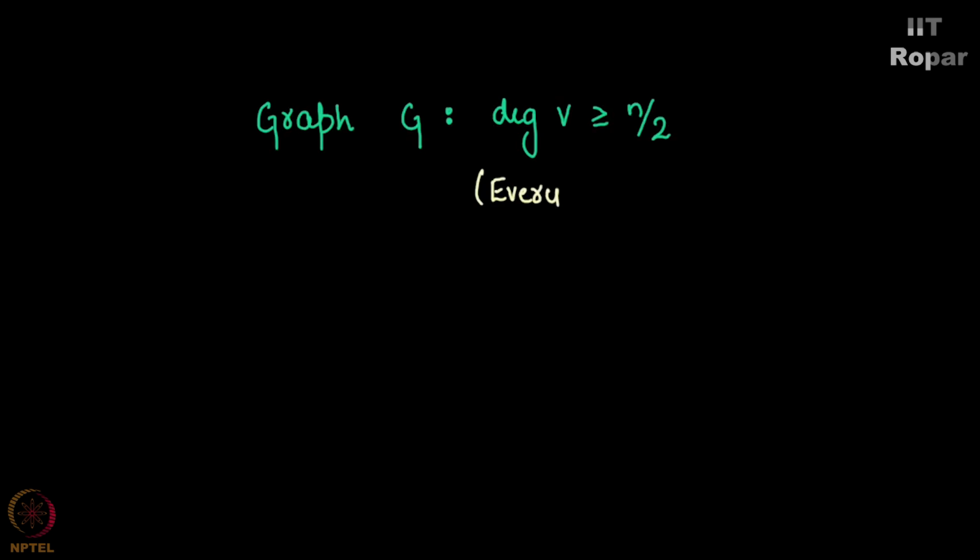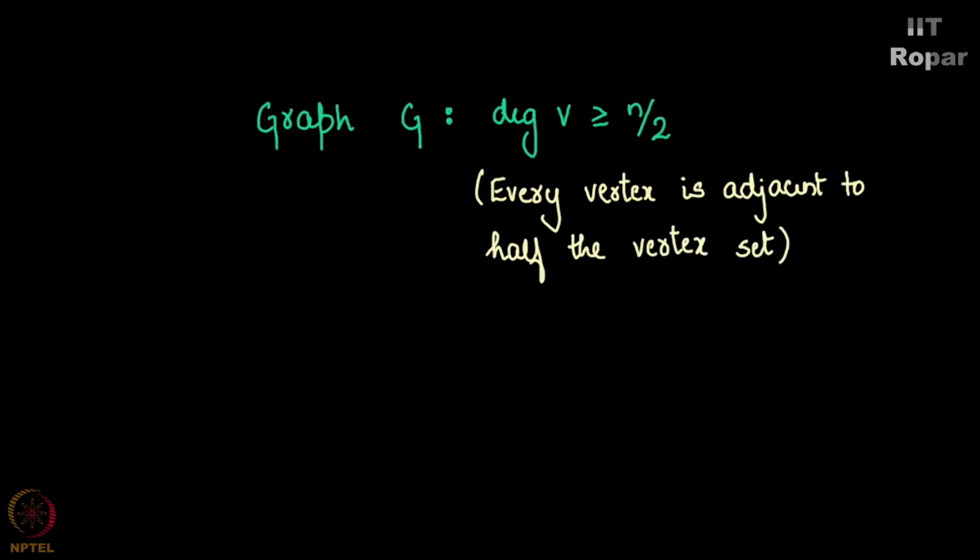Let us solve an exercise problem. Look at this graph. A graph with the following condition, that the degree of every single vertex happens to be greater than or equal to n by 2. What do we mean by this? By this we mean every single vertex is adjacent to half the vertex set. N by 2 denotes half of the vertex set, right?